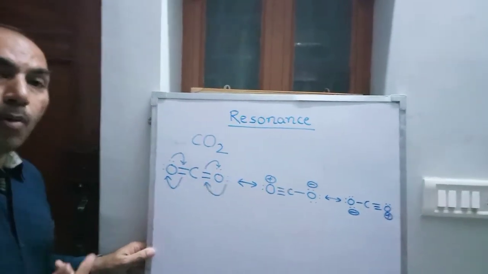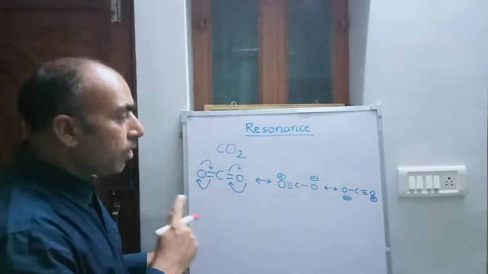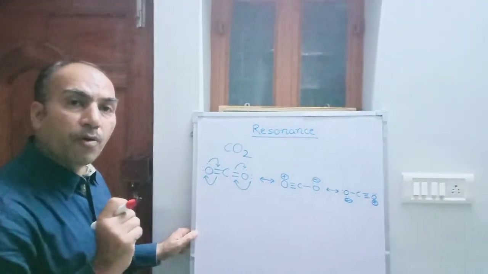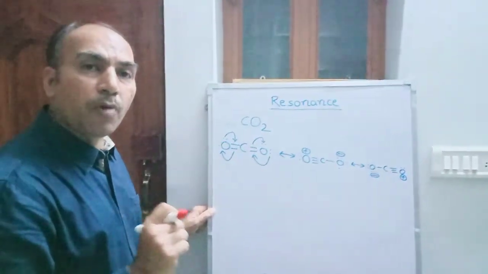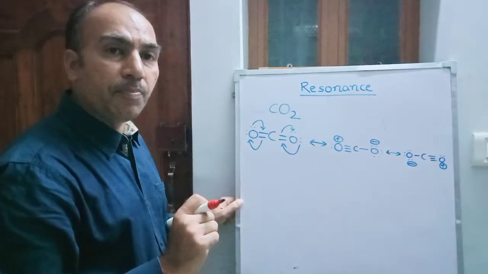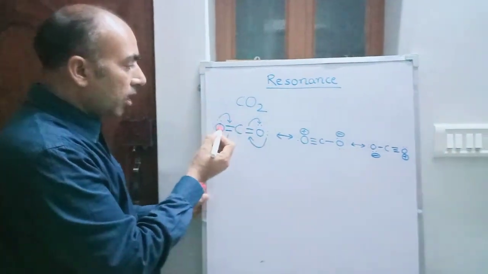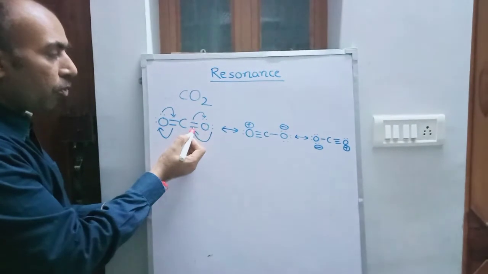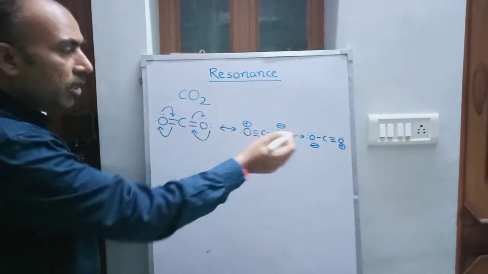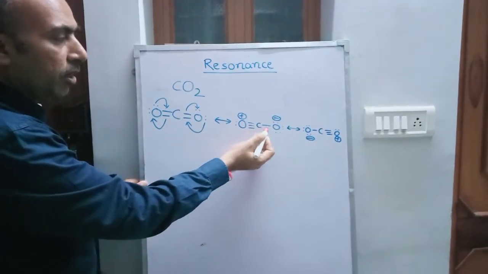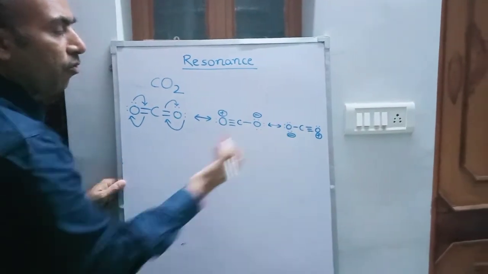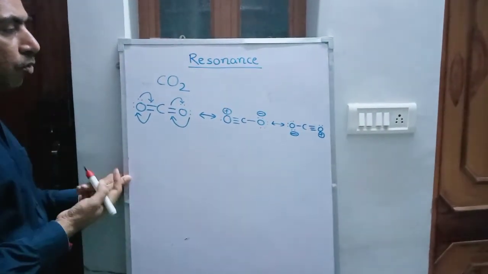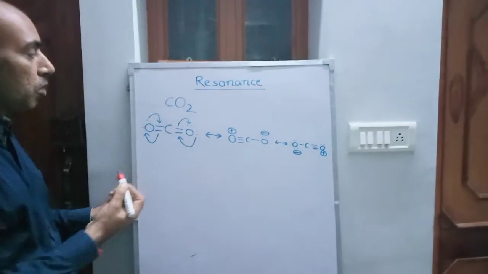One of the important things is that in all the resonating structures, the number of bond pairs and the number of lone pairs remain the same. Just look at the structures. There are 1, 2, 3, 4 bond pairs. In all the structures there are 4 bond pairs. The number of lone pairs also remains the same.